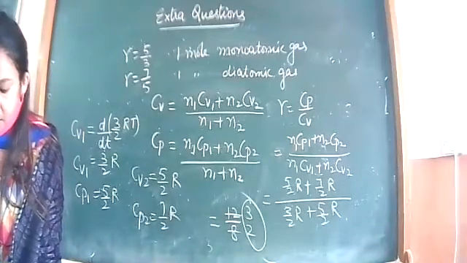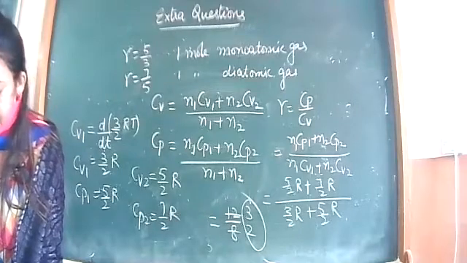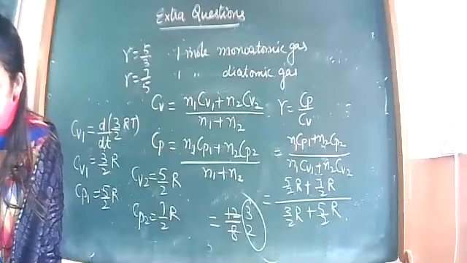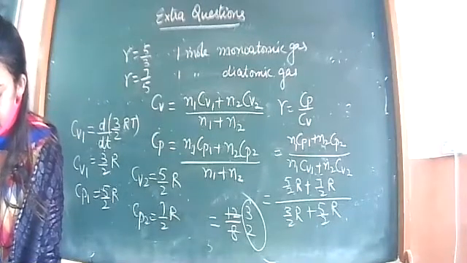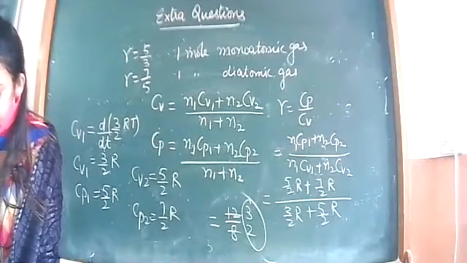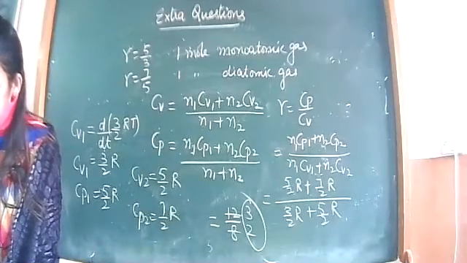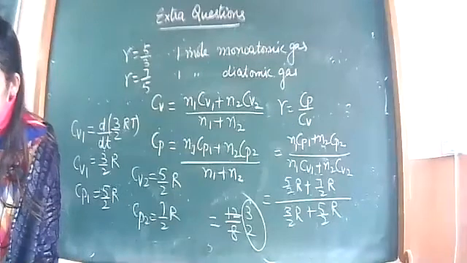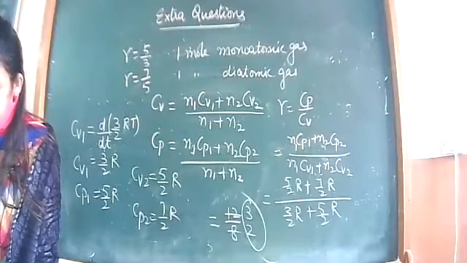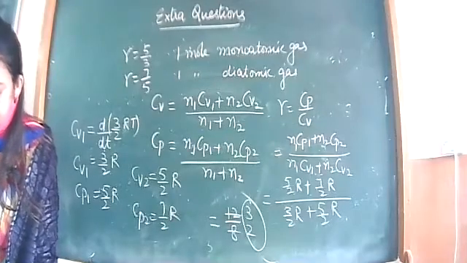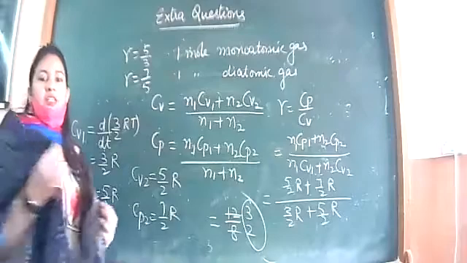Have a look at this and see. Very simple question.